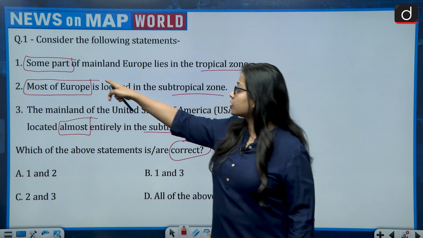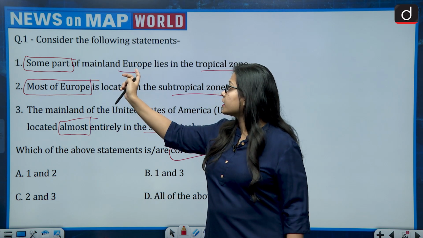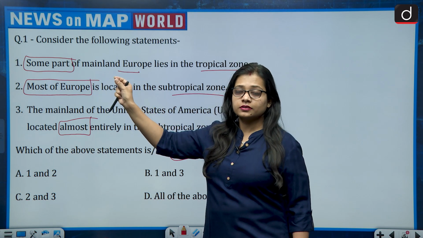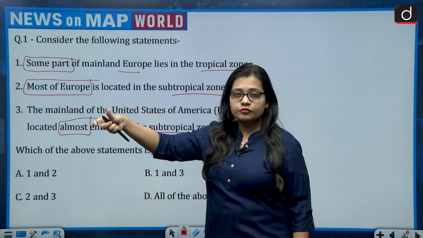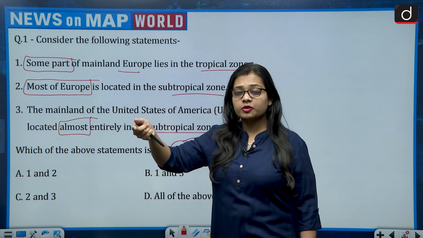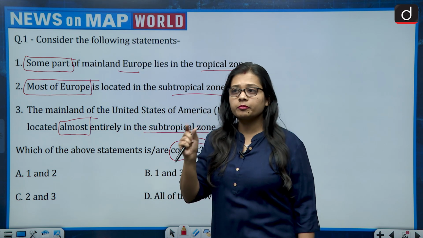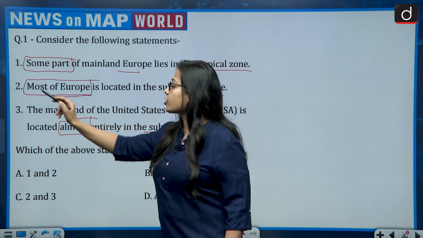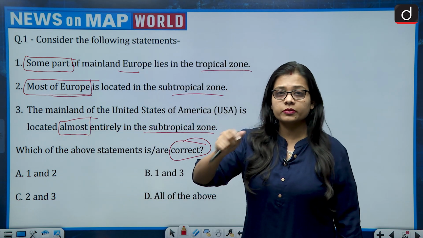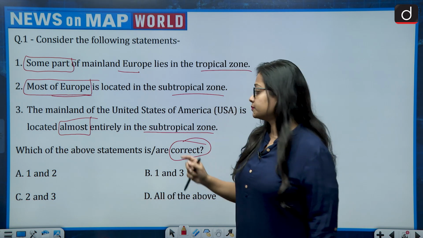It is not saying complete mainland Europe, it is saying some part. Even if 25% of Europe is coming, then also the statement will become right, because it is saying some part. And it is saying most of the Europe. It means if 50% of the Europe is lying, this is correct.